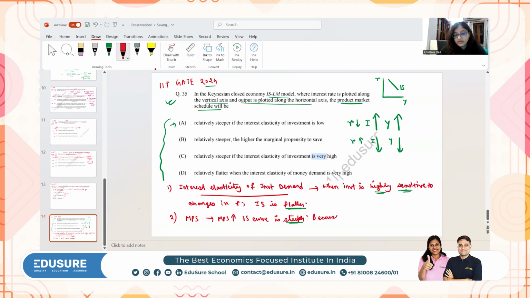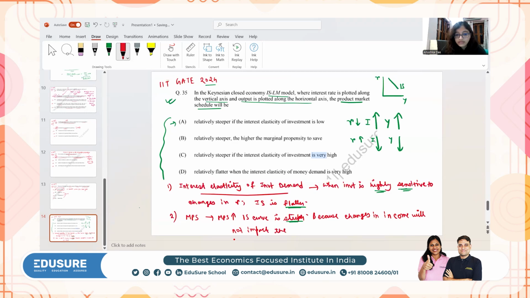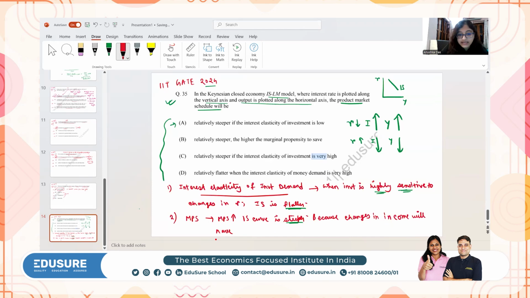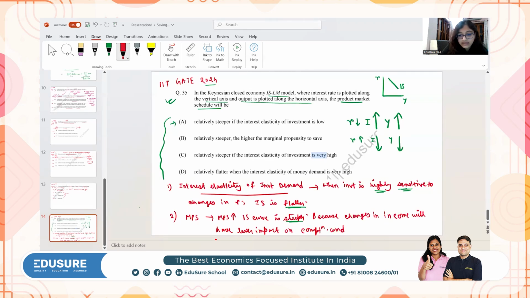Because changes in income will have lesser impact on consumption and aggregate demand, right?